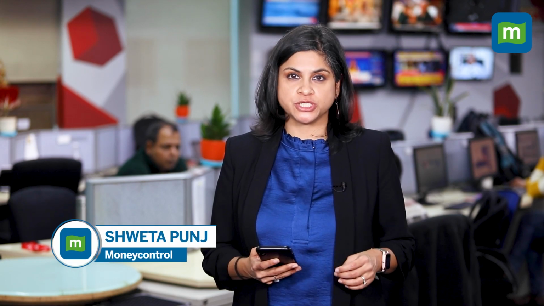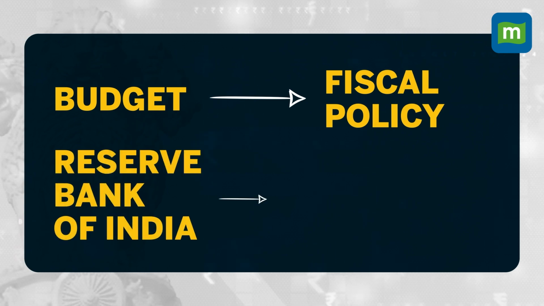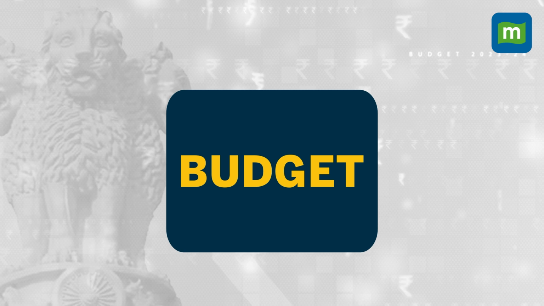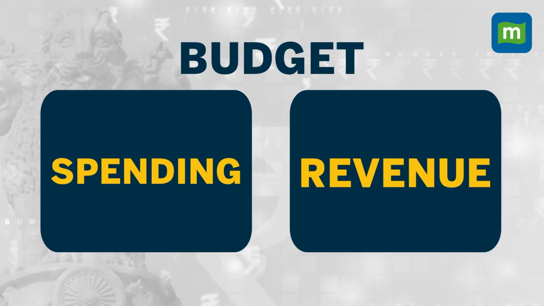So what is a budget? Budget is essentially a fiscal policy, just the way the RBI comes out with a monetary policy. Budget is a fiscal policy that outlines the spending and the revenue for the government. The budget is essentially a document where the government puts out where it will spend the money that it gets from different sources, that is the revenues it will earn.